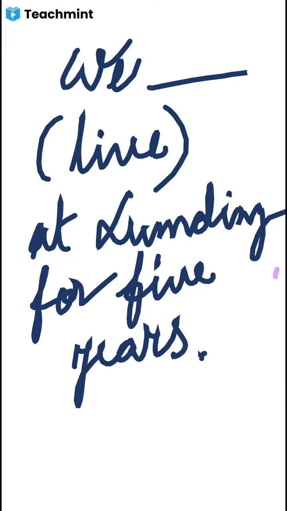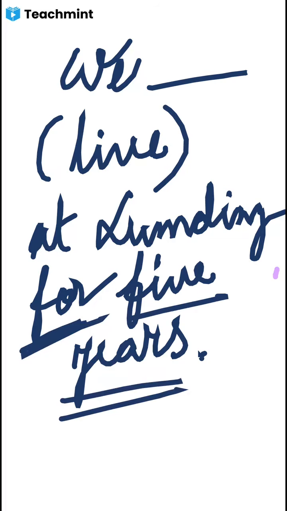Because for is there. Whenever for and since will be there, we have to use present perfect continuous tense. This is space of time or point of time which indicates that the work started before but still it's going on, still the work has not been completed, then we have to use present perfect continuous tense. Okay, so this answer you can write down.